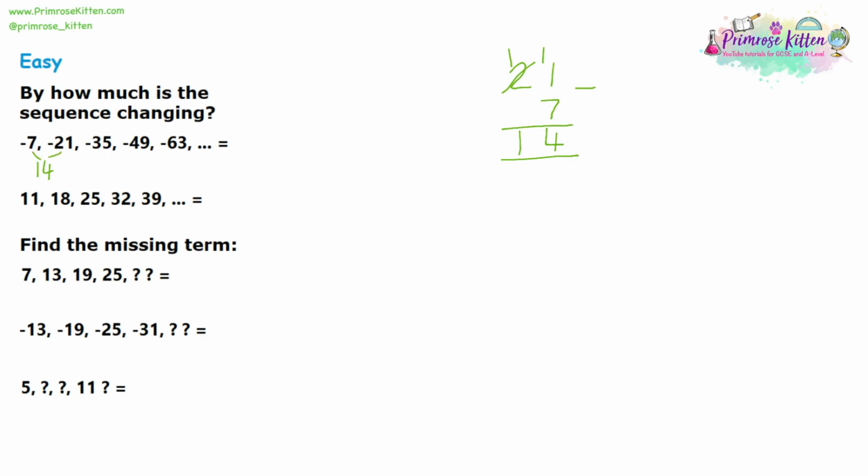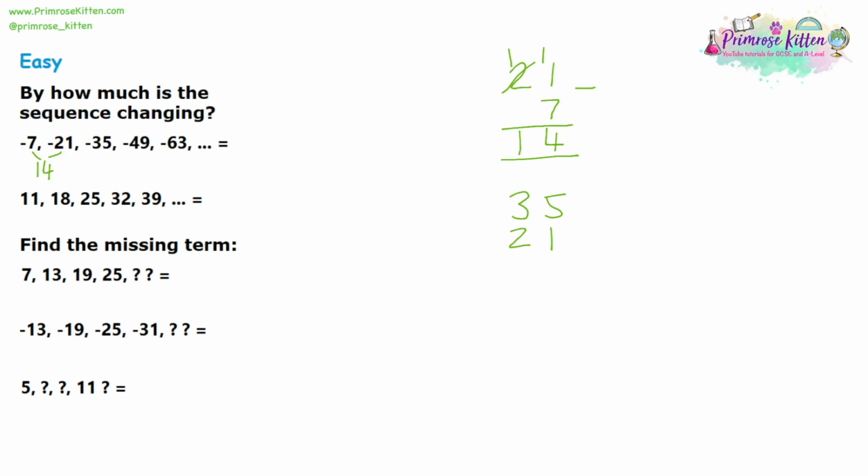Now, let's check the next one. You might just assume that the entire sequence is 14, and it is, but you do want to check because sometimes you might get a sequence that doesn't increase by the same amount each time, and they're called, for example, quadratic sequences or geometric sequences. So you want to check it's actually a linear sequence.